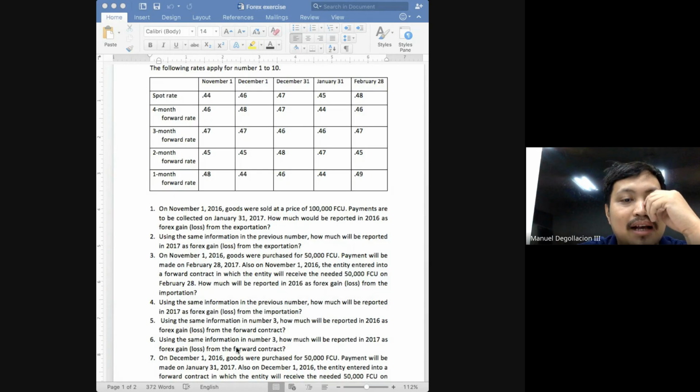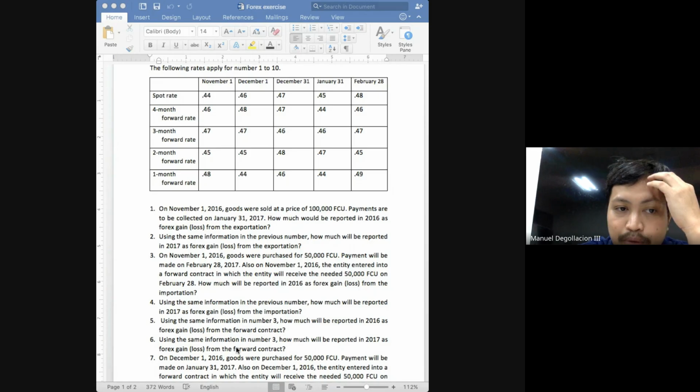Okay? But this time, class, no need to use forward rates. Very important. If the settlement date has arrived, class, we will no longer be using the forward rates. No need to use estimated spot rate on the date of settlement, class.